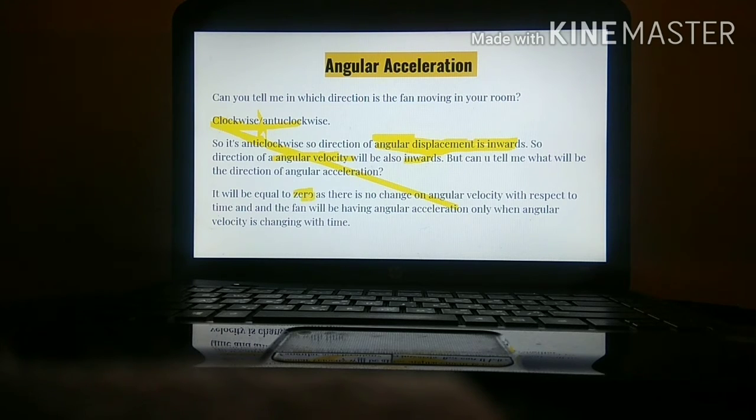Why is angular acceleration 0? Because the fan is already running. There is no change in speed. What is the definition of angular acceleration? The rate of change of angular velocity with respect to time. But as the angular velocity is constant, the fan's angular acceleration will be 0, as velocity is not changing with time.